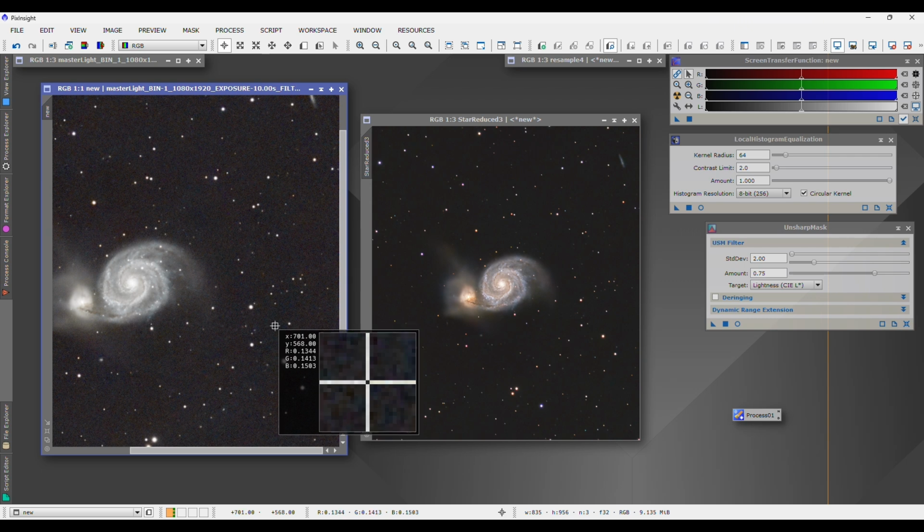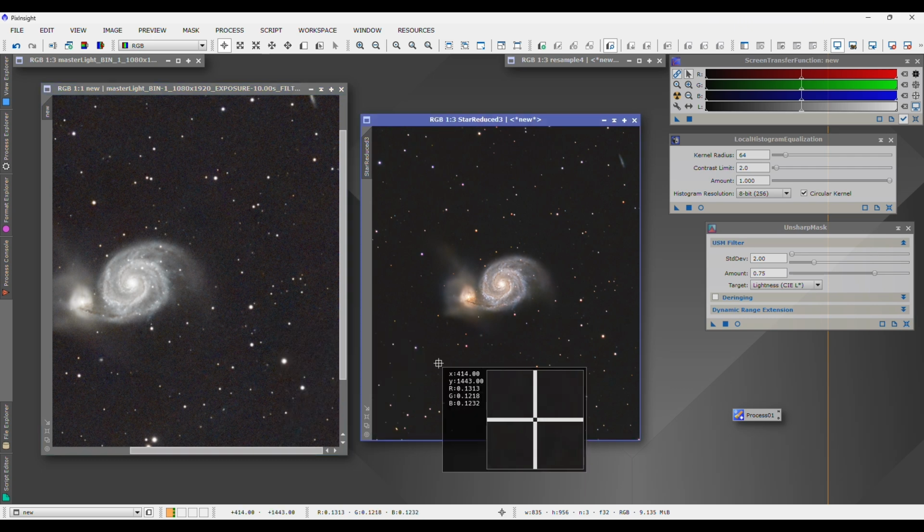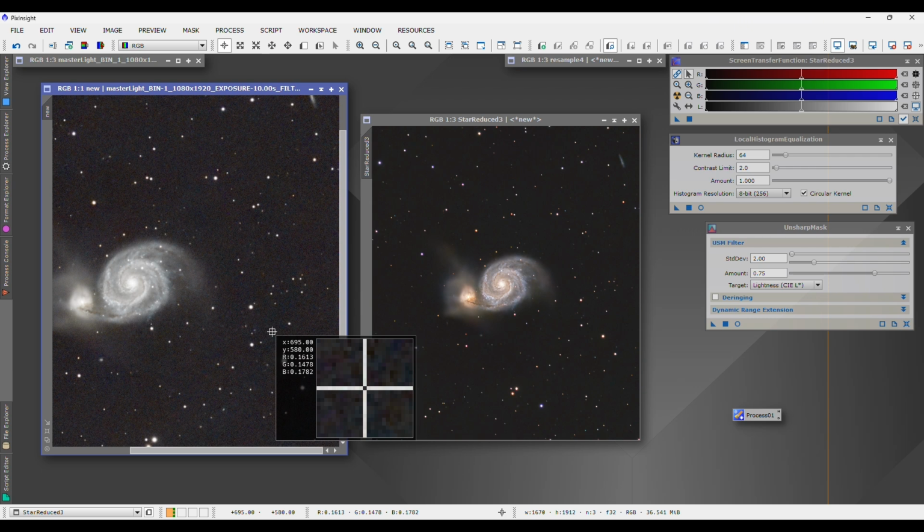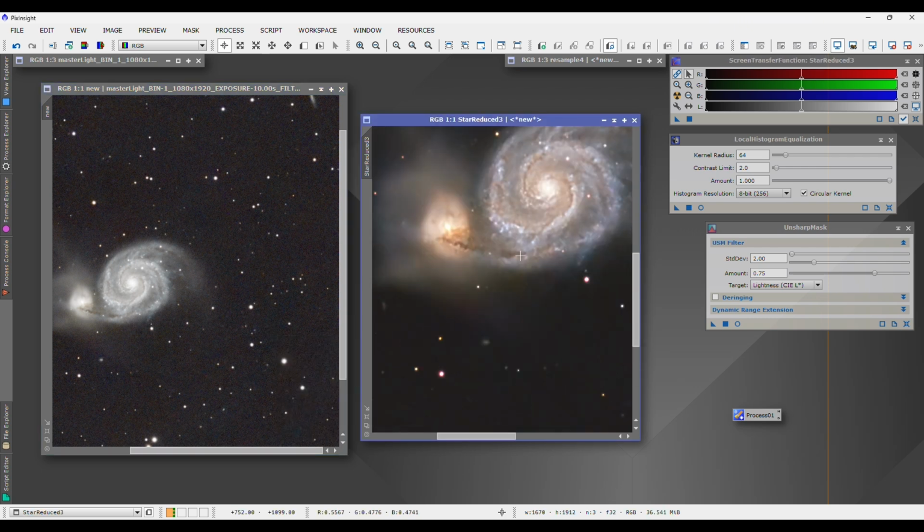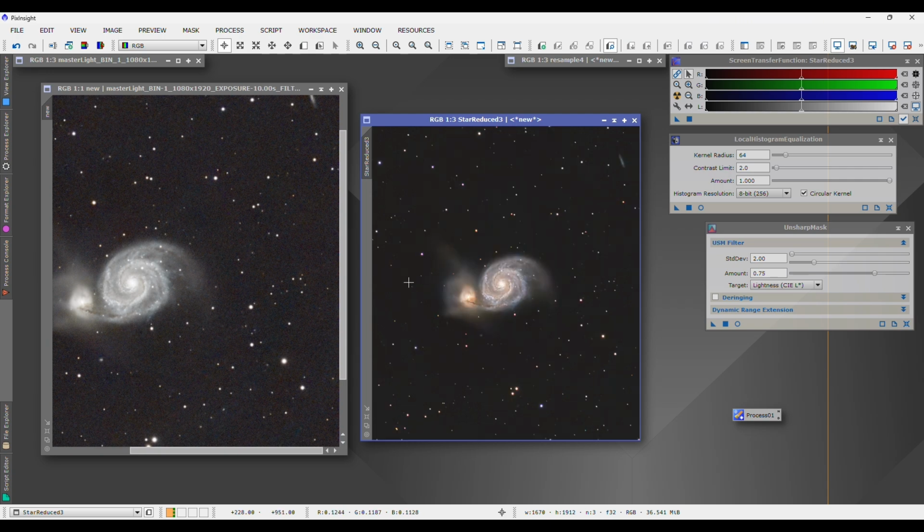But if you notice here, we're already at about 15, 13, 14 on the readout, and that's already fairly dark. To me, I don't like to have a totally pitch black background. As you can see over here on this final image, it's between 11 and 13, and that's because a lot of faint black details get lost or clipped if you try to go too dark in your background.